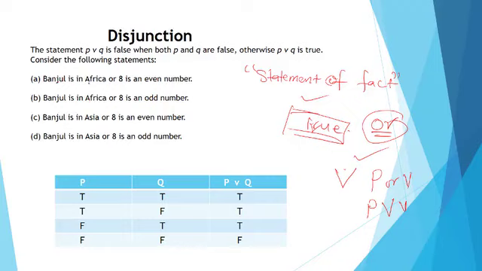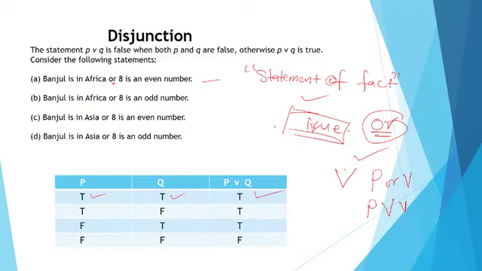Banjul is in Africa, or 8 is an even number. Or is the connector in the sentence. That is to say, one might be correct, the other might be correct, but they can never both be wrong. Banjul is in Africa, which is correct, true. 8 is an even number, which is also correct, true. So automatically we confirm this statement as being true. So P or Q, they are both true.